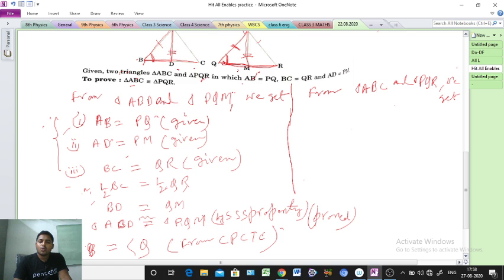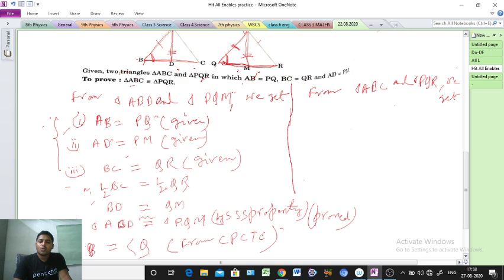So now see, we are getting 3 conditions: two sides equal and one angle equal. That means we can say two triangles are congruent, no? Triangle ABC congruent to triangle PQR. We can say or not, sir? So that one proved.